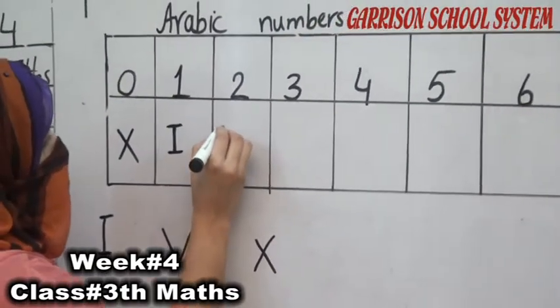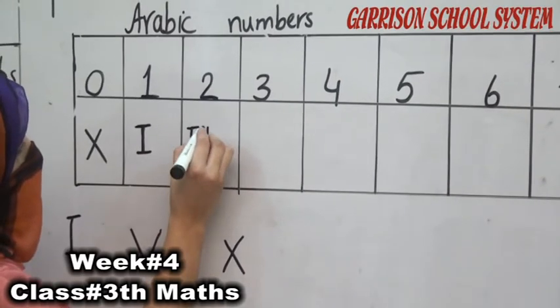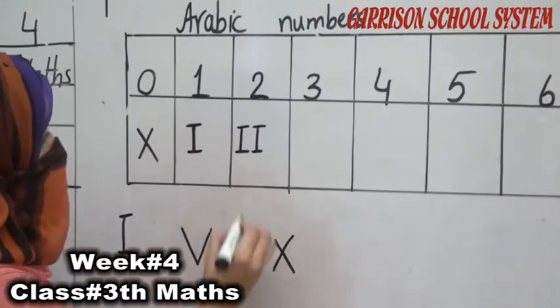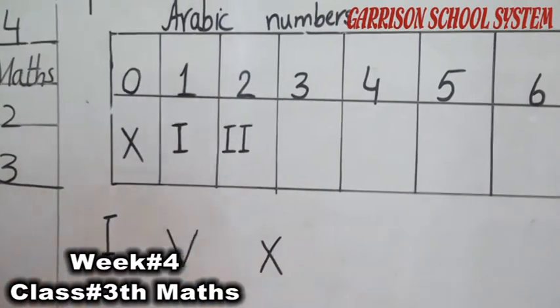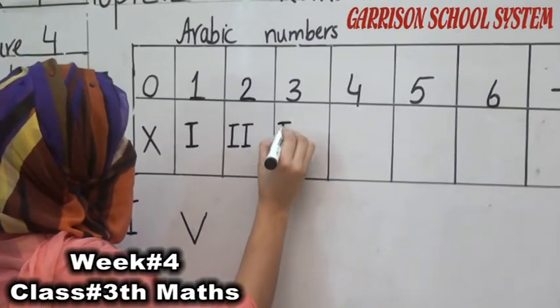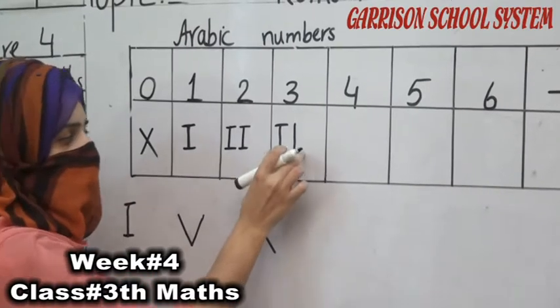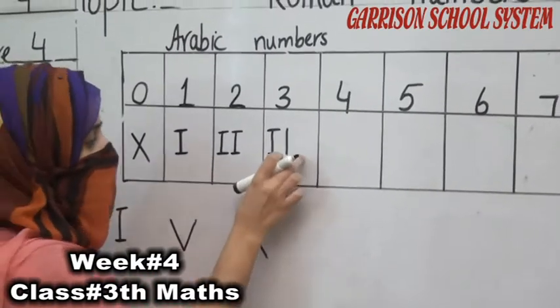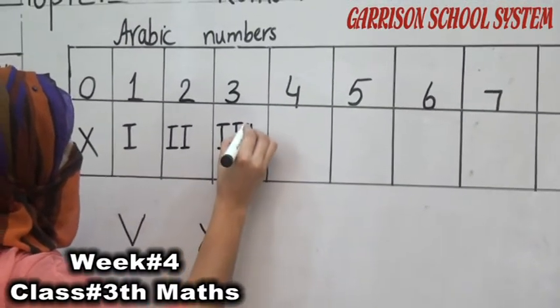So we have to write 2 marks of I to represent 2. Now move to the number 3. So we write 3 I's, or 3 marks, to represent 3.